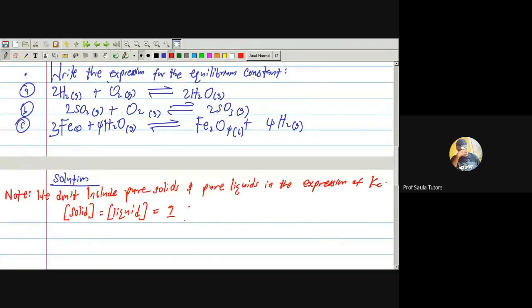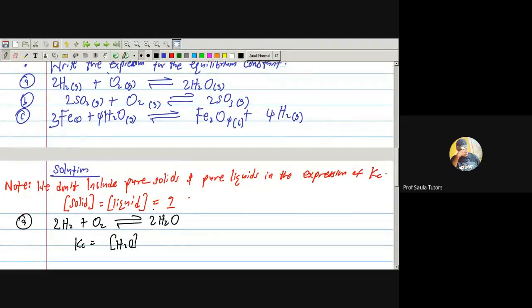Now let us write the first one. How will you answer the question? JAMB normally asks and WAEC normally asks this question. Now look at this. I have 2H2 plus O2 giving me 2H2O. How do you write the expression for the equilibrium constant? We say Kc equal to, the product is H2O. You ask yourself, what is the number of moles beside H2O? That is 2. Then you say raised to power 2.